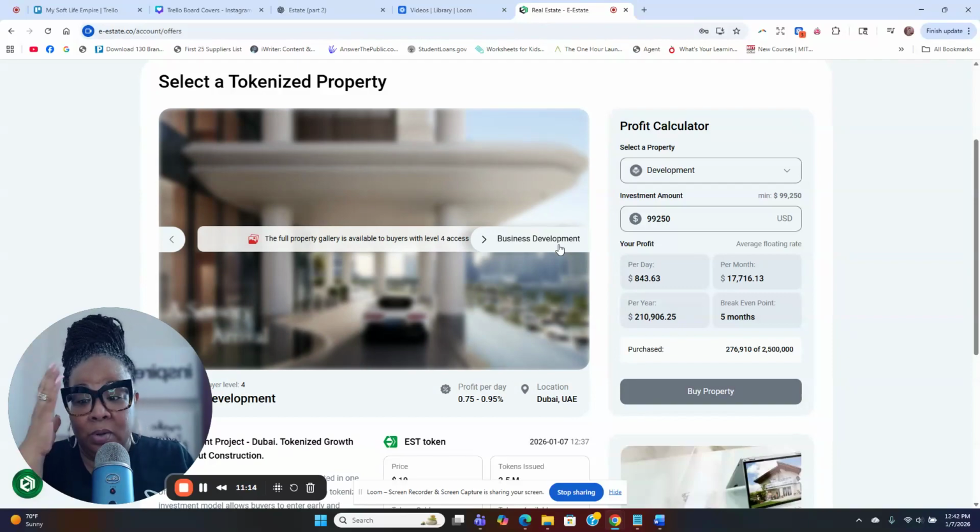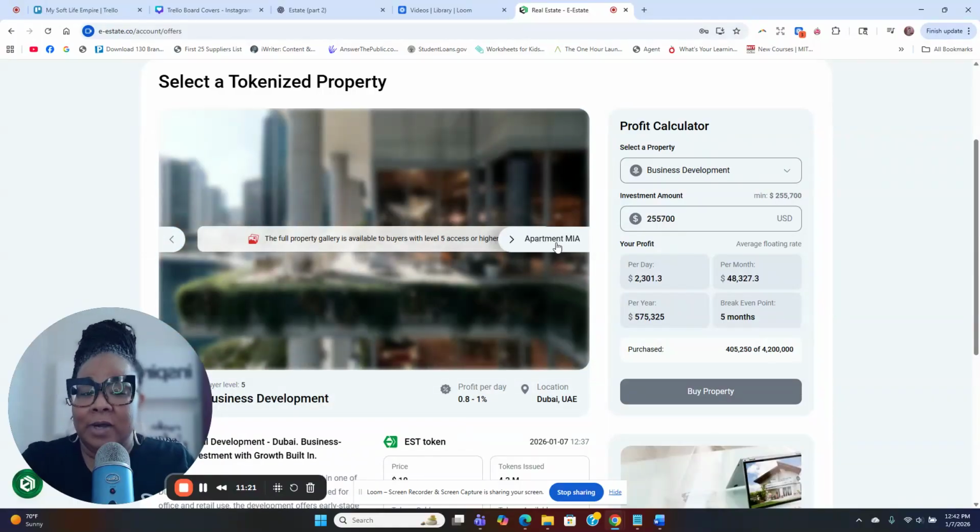And people, can I tell you something? People are investing. We have companies and people that we have to sign NDAs for because they want to be anonymous. So let me let you know that too. If you're watching me, you like Sharita, yes, I want to invest, but I want to be anonymous. I don't want anybody to know.